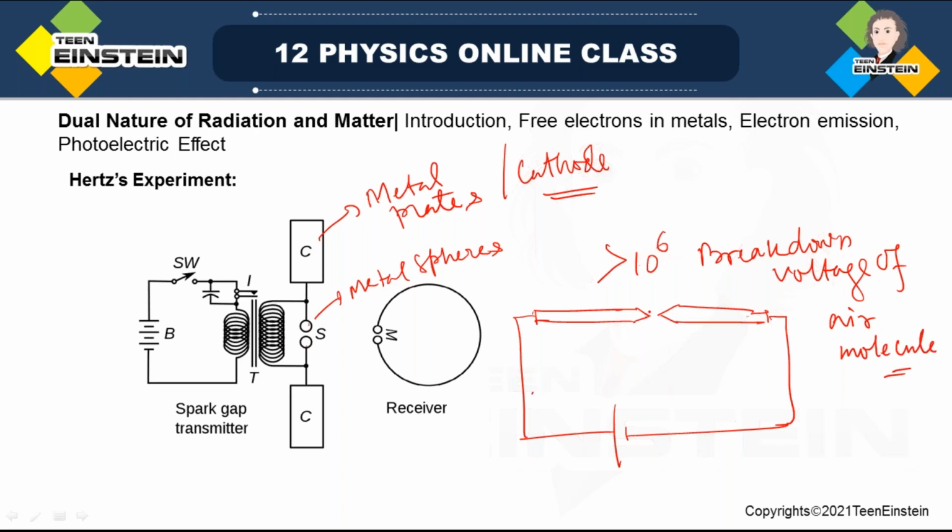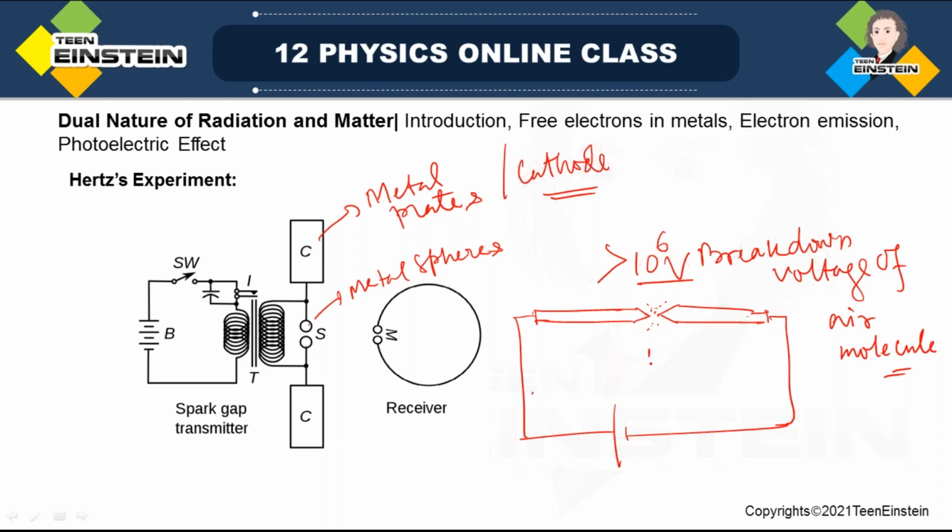Generally, if there is a gap, there will be no conduction through this gap, right? But what happens if you produce a very high field, of the order of or greater than 10 to the power 6 volt? Then there will be a very high electric field.